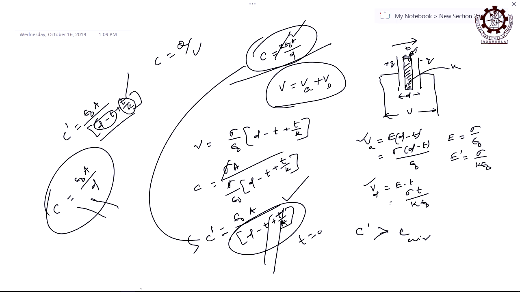T by K. That is the air equivalent length of the dielectric media, right. So, if there is a thickness T of dielectric media with dielectric constant K, then what is its air equivalent thickness? It is T by K, right. So, T by K is called the air equivalent. If you replace it by air, then how much length it will be?